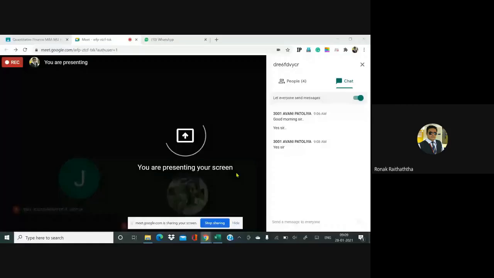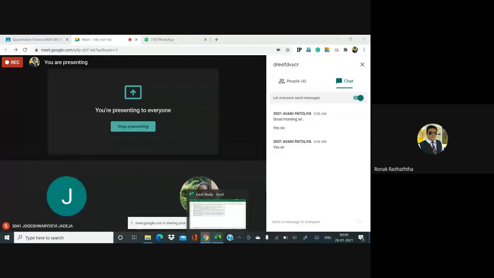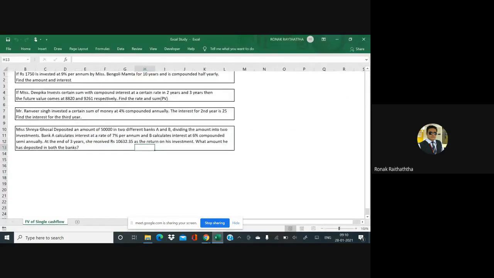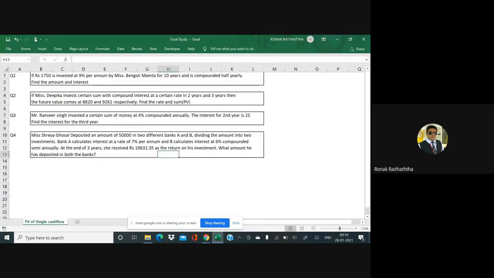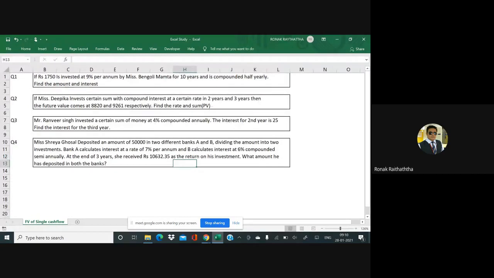Sharing my screen, and here we are. Okay. Are you able to see this? Just check it out. Shall I magnify this further? Jogeshwari, is it visible? Avni? Yes, sir, visible. Okay, take a snap of it if you want to.